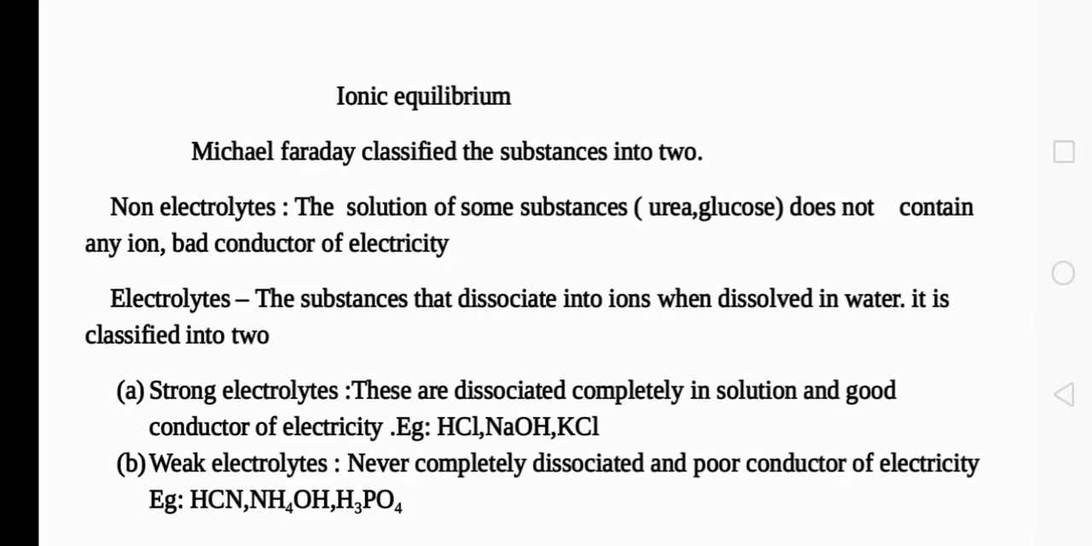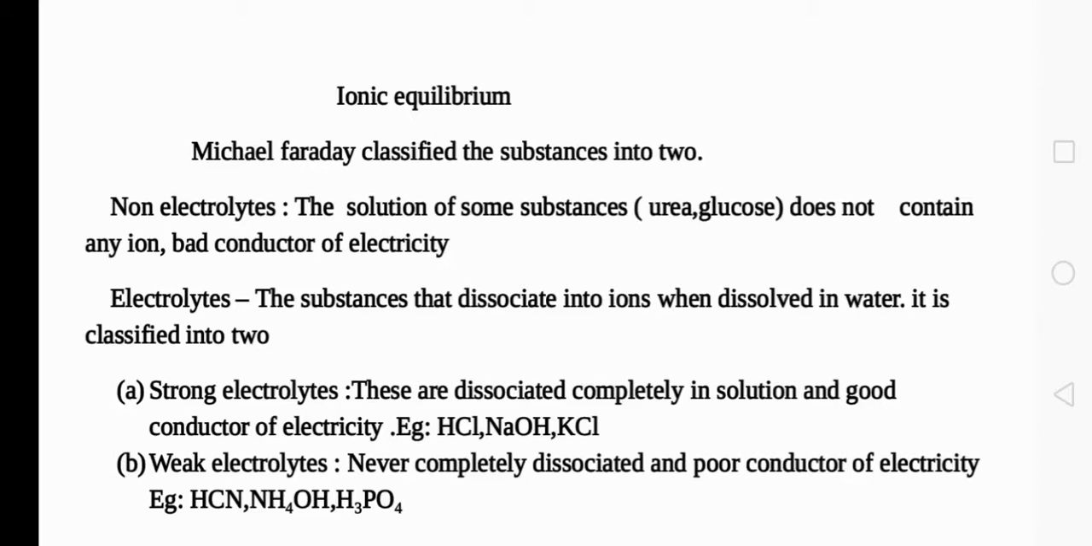The solution of some substances does not contain any ion. That means when we dissolve them in water or other suitable solvents, they will not undergo dissociation. For example, HCl when dissociated will be giving H plus ions and Cl minus ions. Like that, it will not take place. For example, urea, glucose, this kind of molecules, when we add water or a suitable solvent, will not dissociate into ions. Such substances are known as non-electrolytes. They will not conduct electricity.